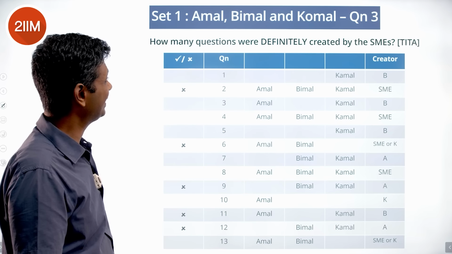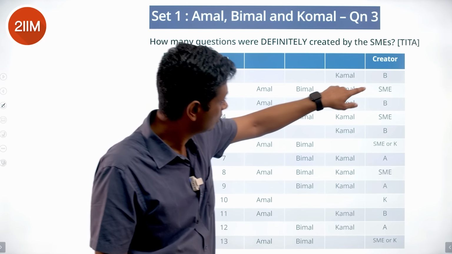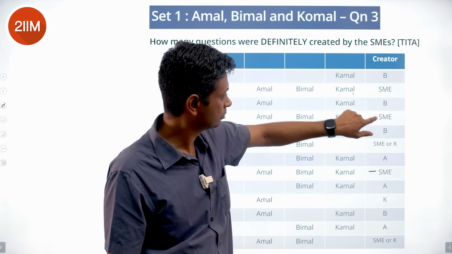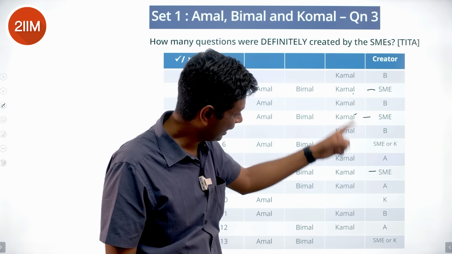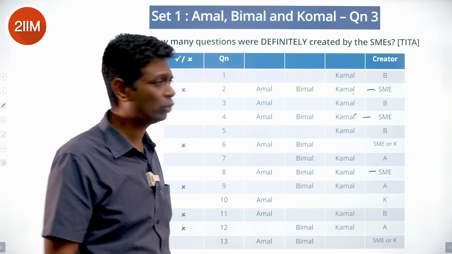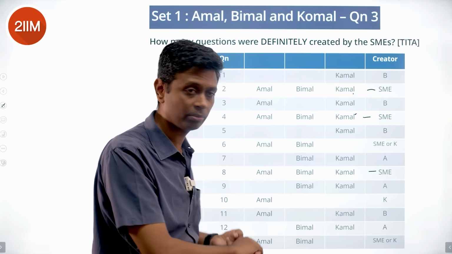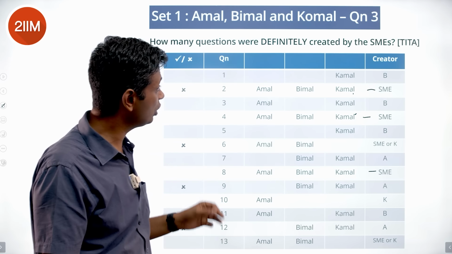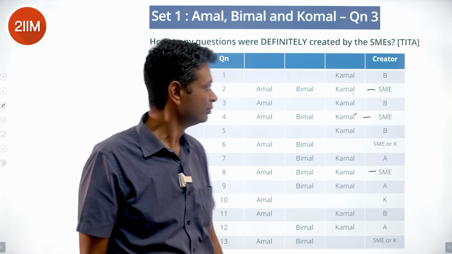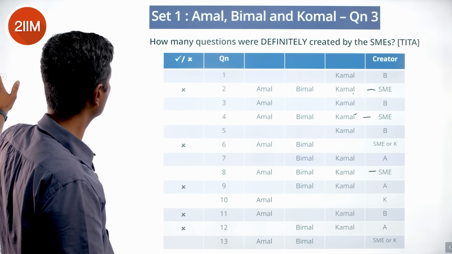How many questions were definitely created by the SMEs? 1, 2, 3. These 3. The other 2 could have been SME or Komal. That ambiguity is there. The ones that were reviewed by all 3 are definitely created by an SME. Ones that were reviewed by only Amal and Bimal could be SME or K. Both are possible. So 3 were created by the SMEs for sure.